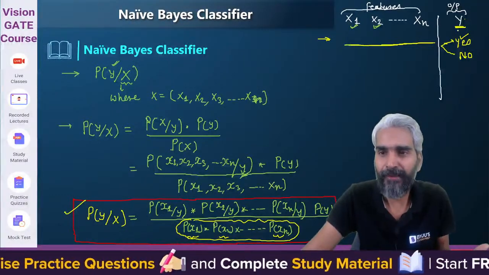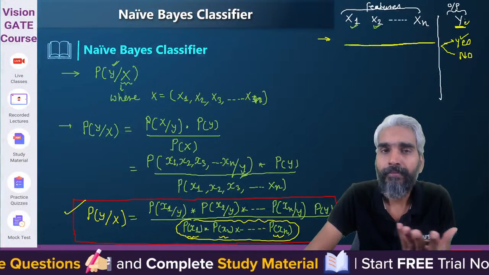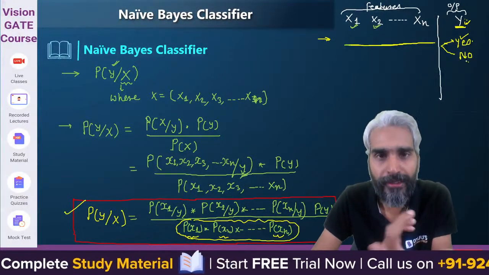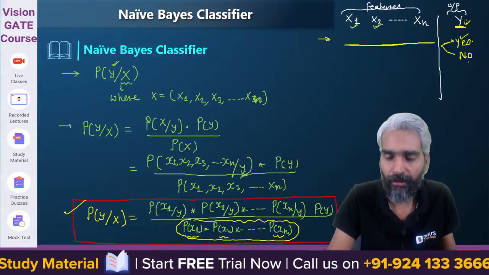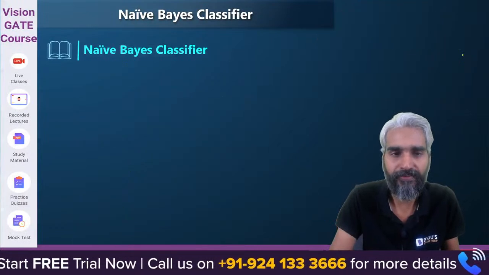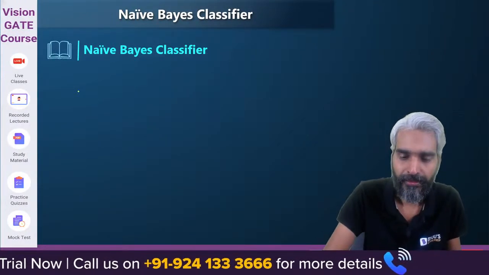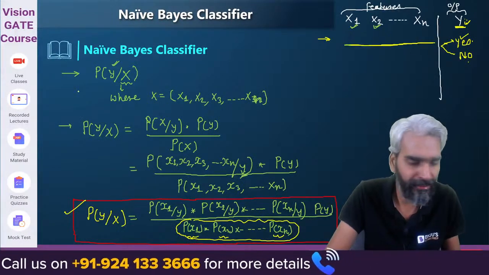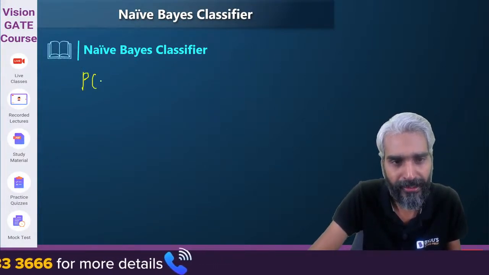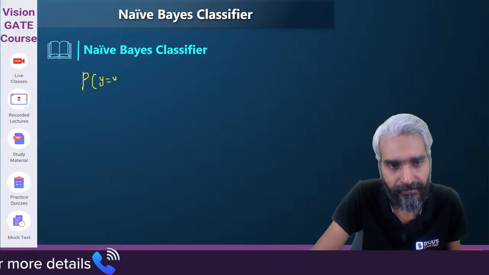We are saying that the probability of y being what? So the probability of y being yes or probability of y being no? Probability of y being yes or probability of y being no is what we are trying to define. So please try to understand. Keep this particular thing in your mind.